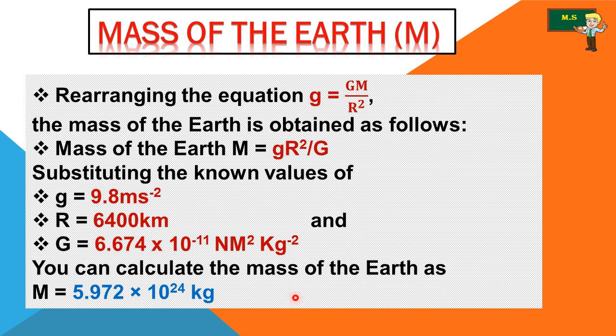If you calculate, you get the mass of the earth as 5.972 into 10 to the power 24 kg. Remember, you may be a 50 or 40 or 30 kilogram person. Compare your weight with the earth. It is very, very small.